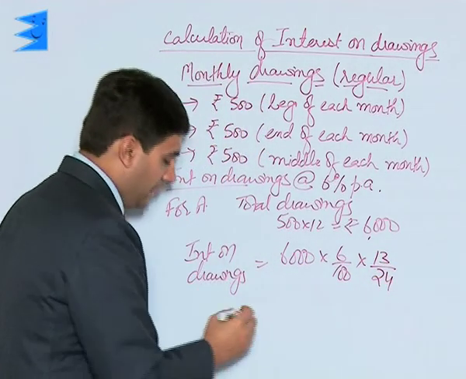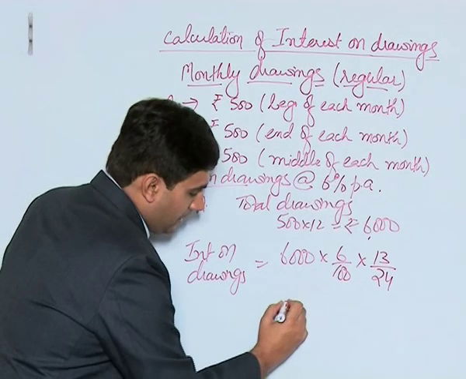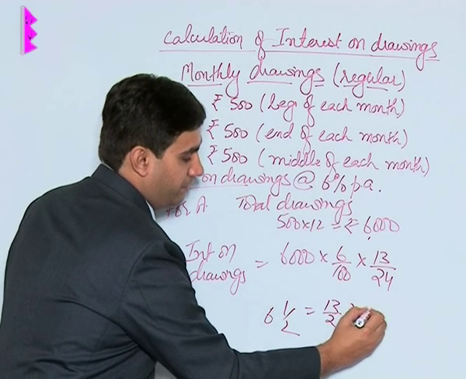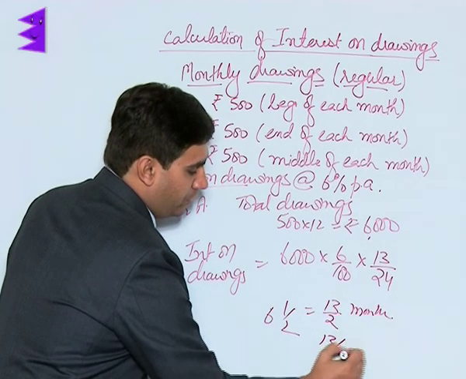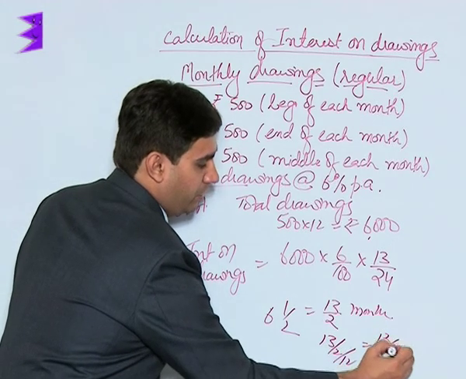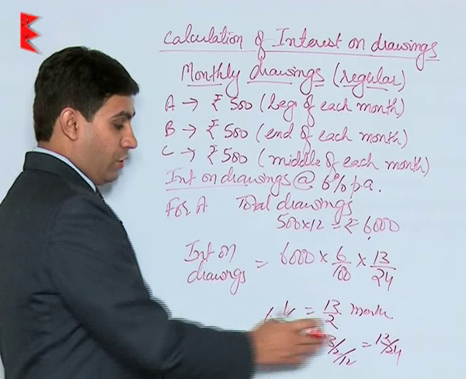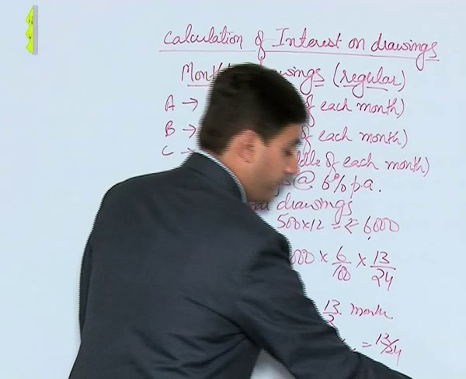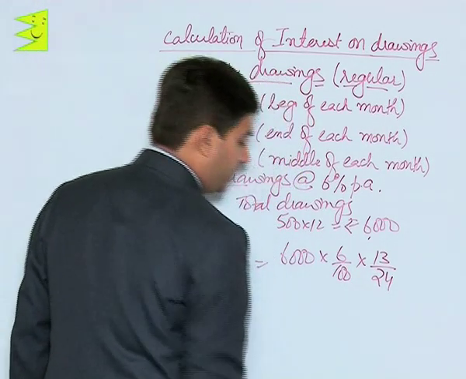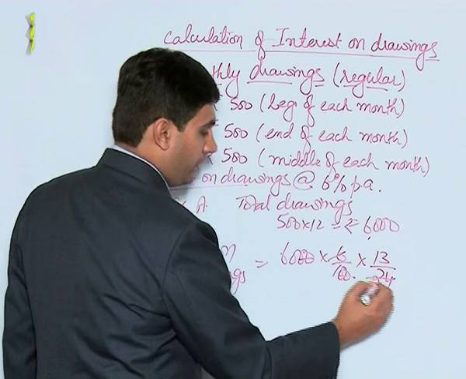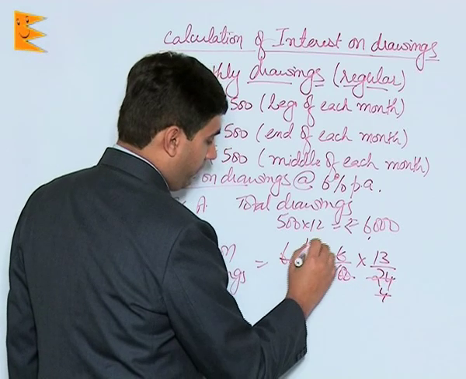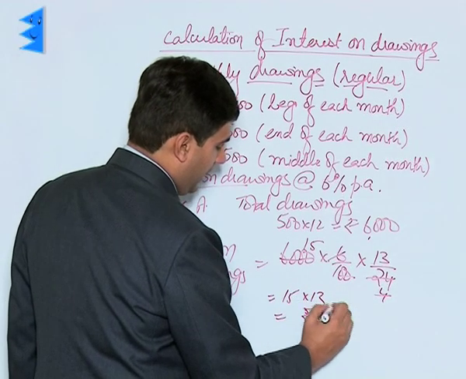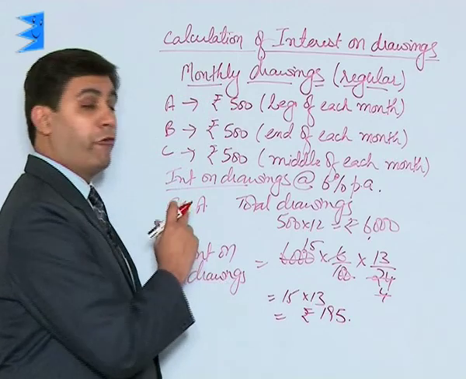How does 6.5 come into this figure? 6.5 is a mixed fraction, so convert that mixed fraction, that will become 13 by 2 months. And when converted into years, that will be divided by 12, it becomes 13 by 24 years. Okay students, so this is a method by which we have converted 6.5 months into years. So multiplying all these values, we get 15 into 13, that is rupees 195 as interest on drawings for A.